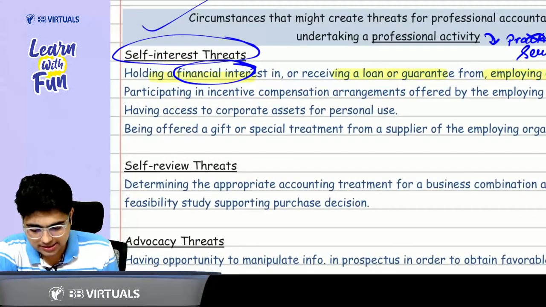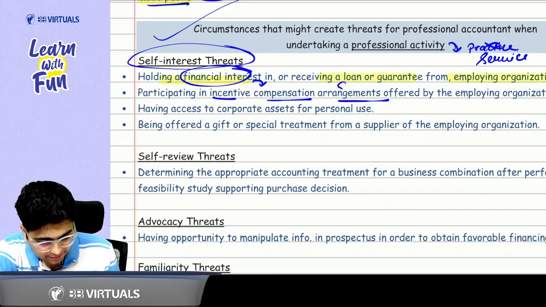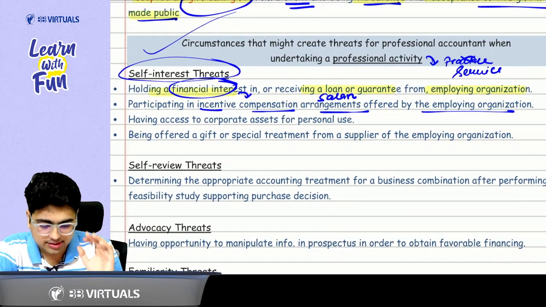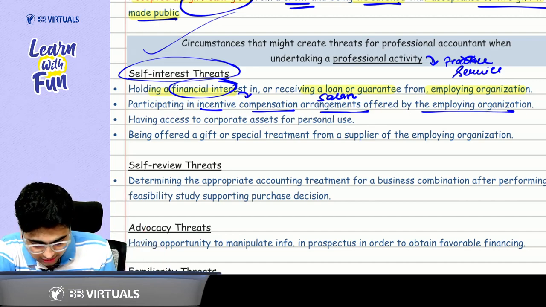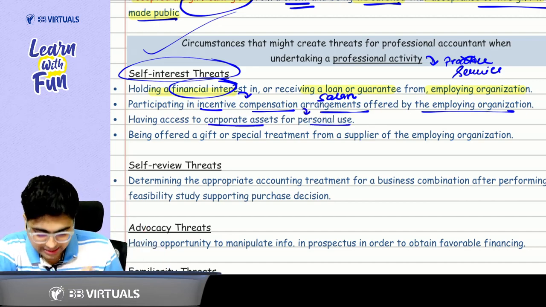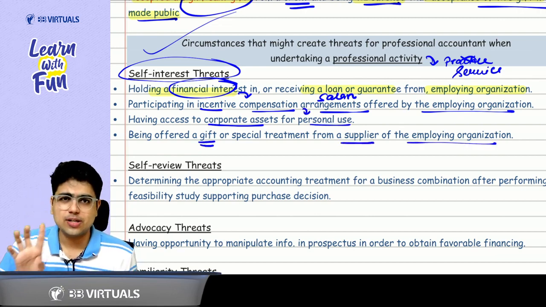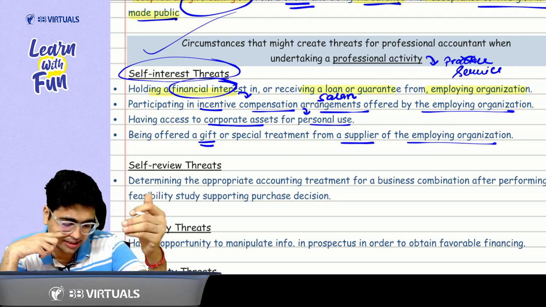So here you need to consider the participation in the incentive compensation arrangement, that is your salary being offered by the employing organization. Got it, sir? In case the salary is less, what will you do? You will use the corporate assets for personal use. And last point is being given a gift from a supplier from the employer. So these are the 4 points that you need to consider. First point is financial interest in the employing organization. Got it, sir?